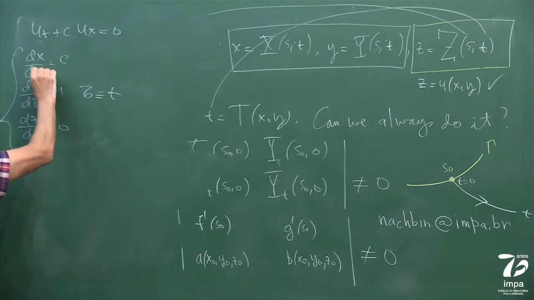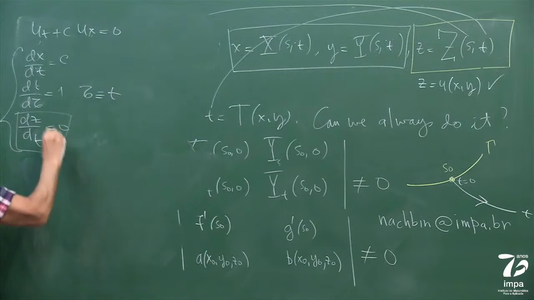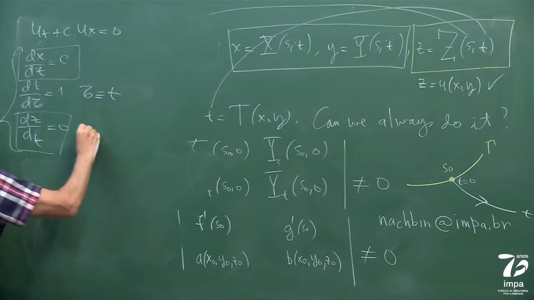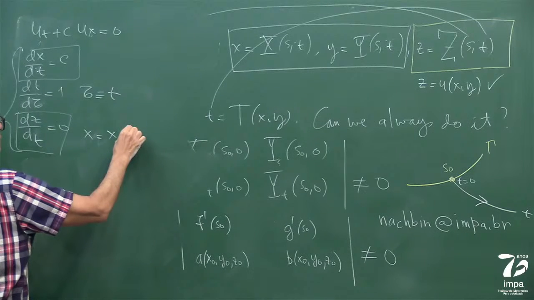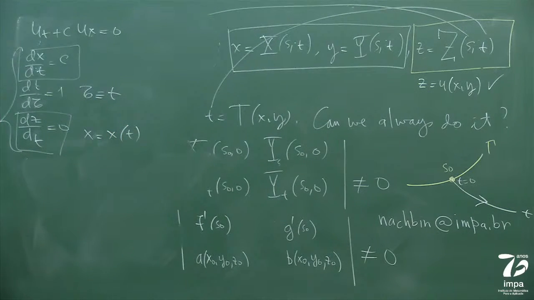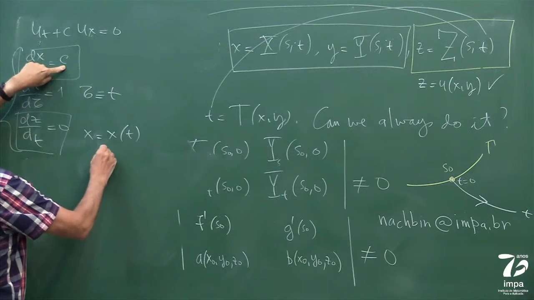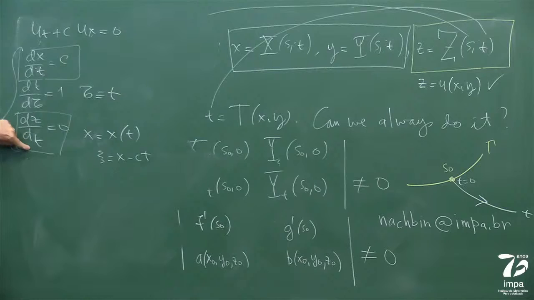Oh, here was already t. I did it already by mistake, right? So this means that if x is a function of t, because I'm following some orbit, and this says that if I do it in this moving frame, which is x minus ct, the solution does not change.